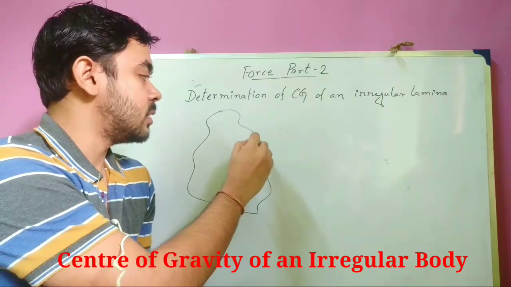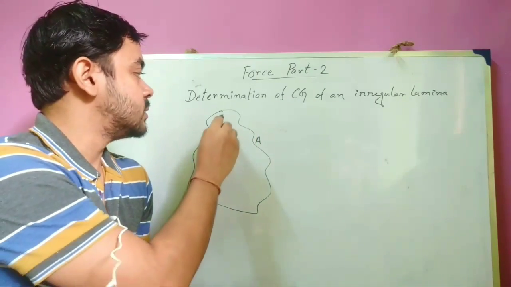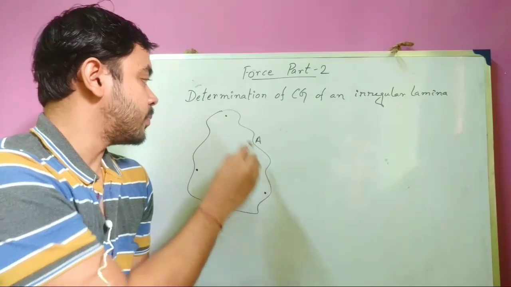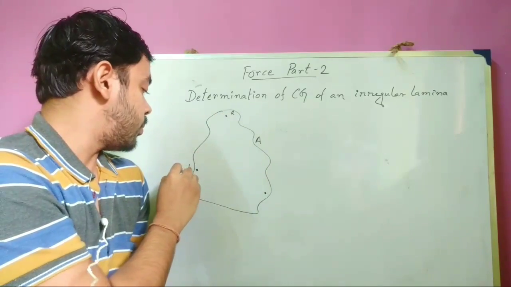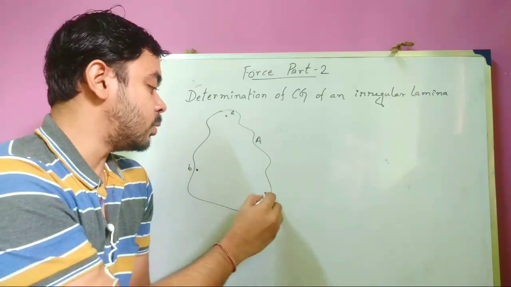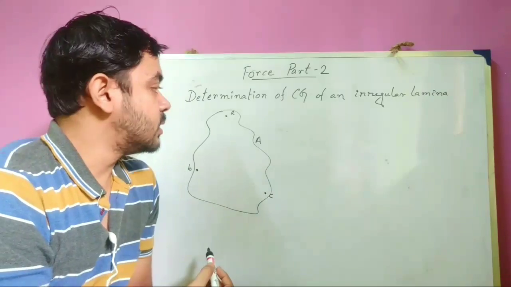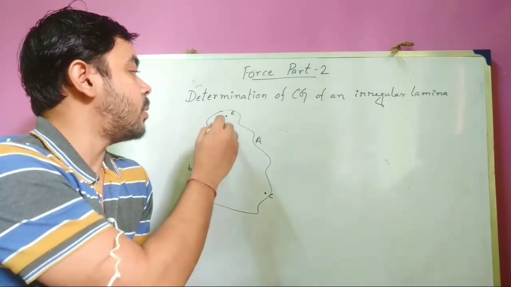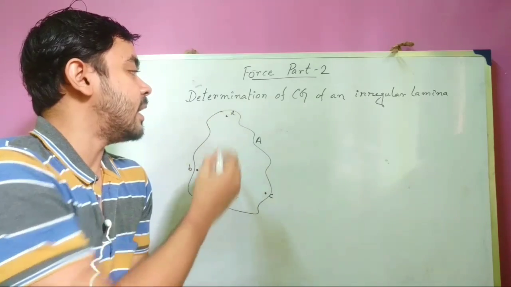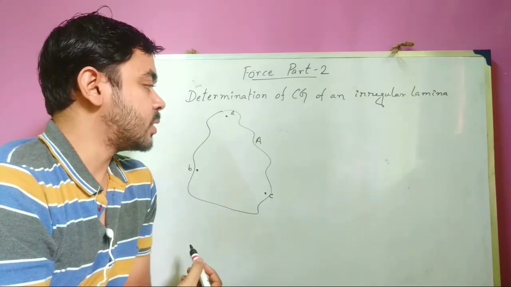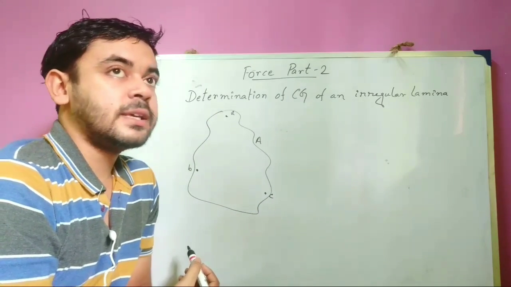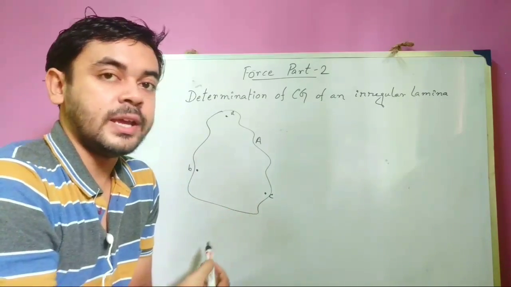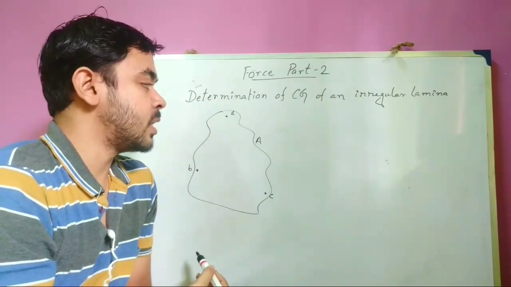Make 3 holes near the periphery of the body: hole A, hole B and hole C. Now suspend this lamina from hole A, along with a plumb line. And keep in mind that the lamina should oscillate freely about this hole A.